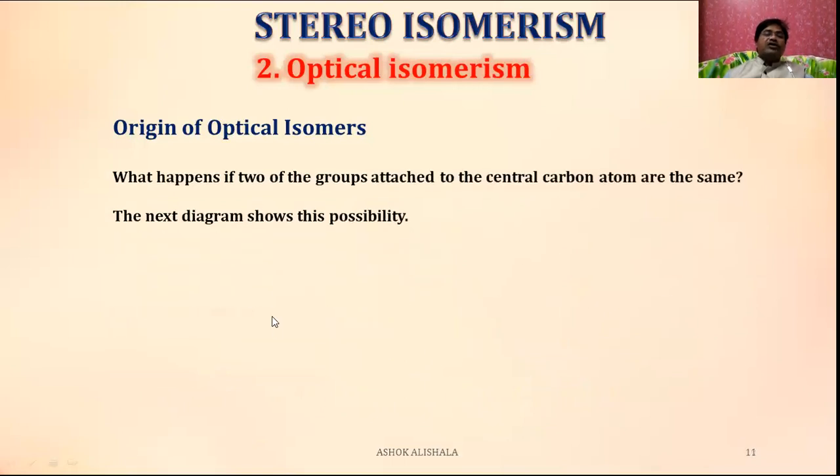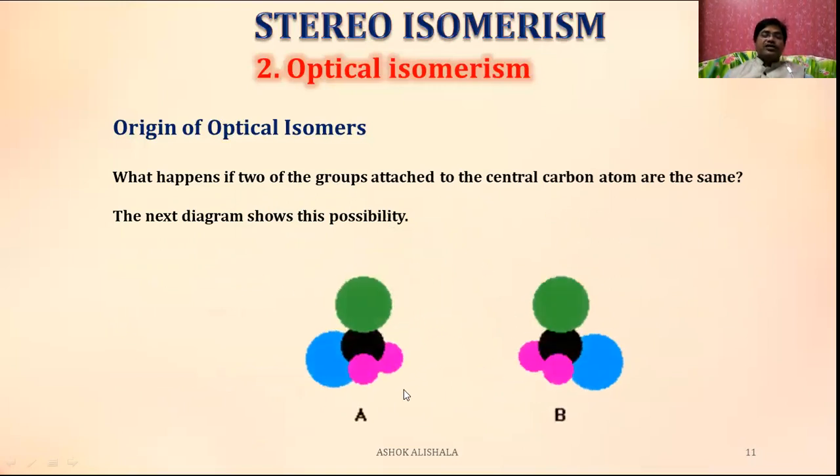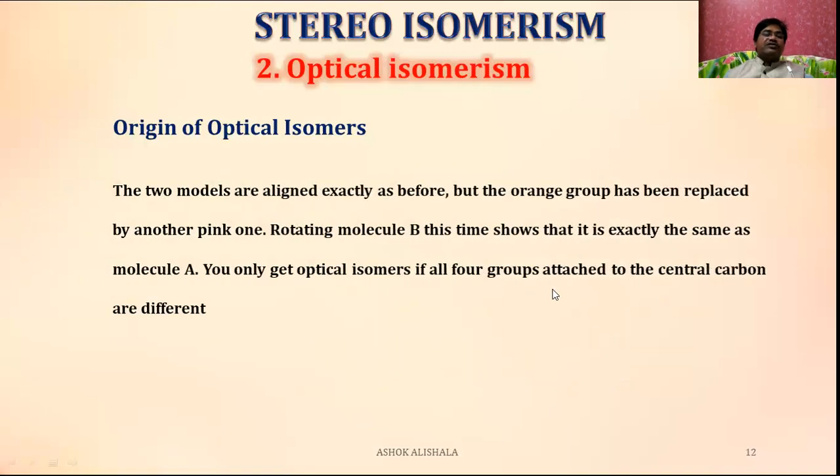Now let us see what happens if two groups attached to the central carbon atom are the same. The next diagram shows this one. Suppose these are the two same groups, and this is molecule A and this is B. The two models are aligned exactly as before, but the orange group has been replaced by another pink one.